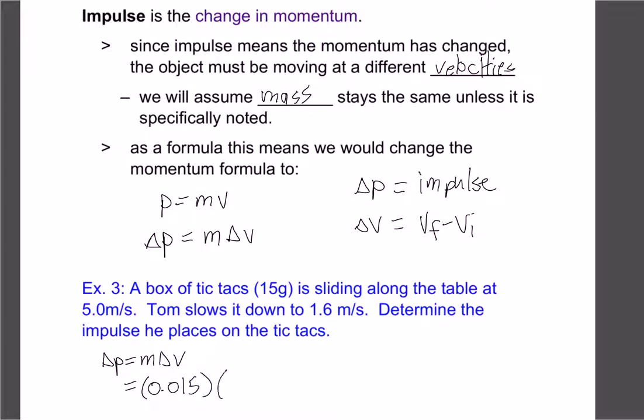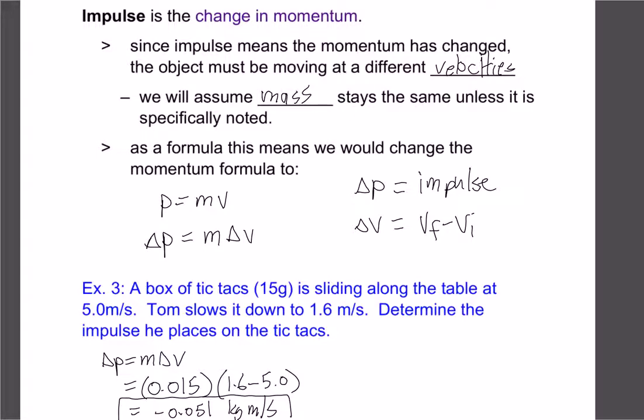And our change in velocity will be final minus the initial. So when you go 1.6 minus 5 times it by 0.15, that gives us a negative answer. So we get negative 0.051 kilogram meters per second.